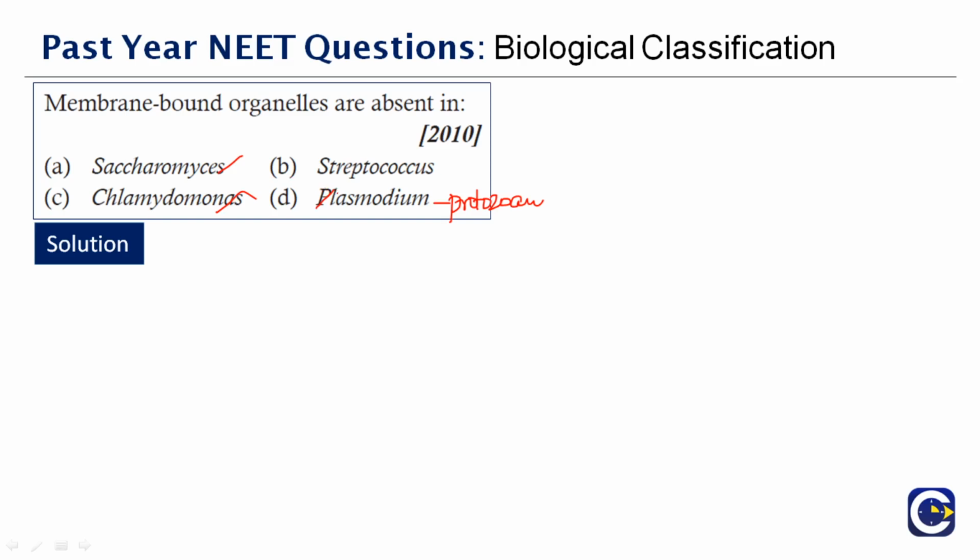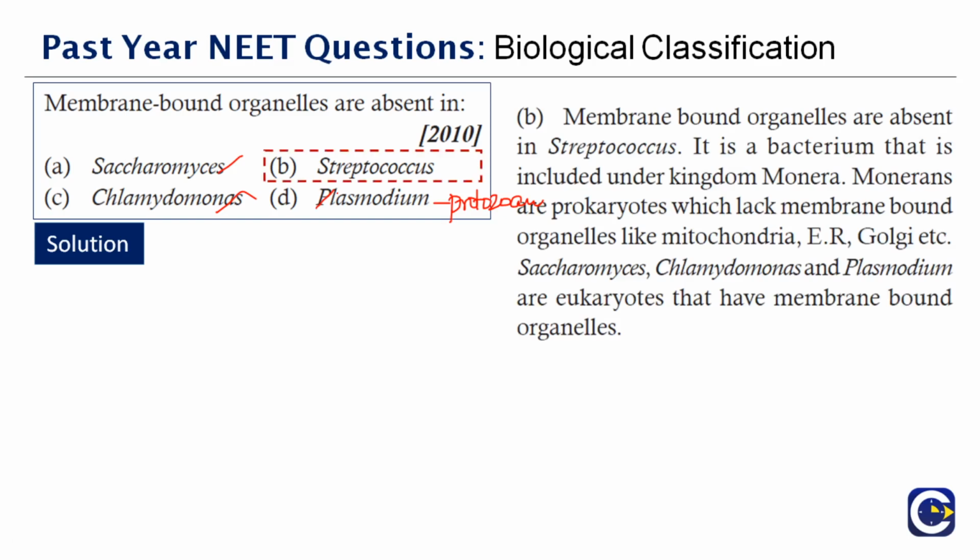Membrane-bound organelles are absent in Streptococcus because they belong to prokaryotes, which means they are a bacteria and particularly belong to the kingdom Monera. Monerians are prokaryotes and they lack membrane-bound organelles like mitochondria, endoplasmic reticulum, Golgi apparatus, and so on. Chlamydomonas and Plasmodium are eukaryote and they have membrane-bound organelles. Okay, therefore the correct answer to this question is option B, Streptococcus. Easy question. So when you get questions like that, first analyze out of the four options which is eukaryote, prokaryote, so it will be easy for you to answer.